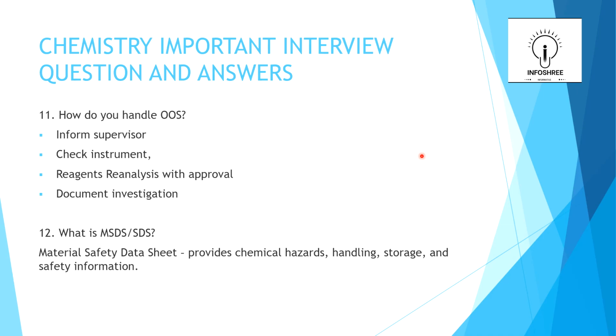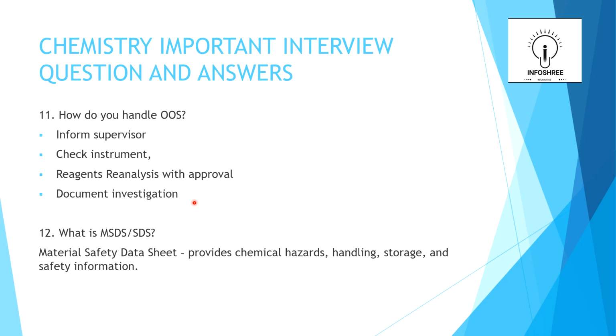For that we have to answer like this. First, inform the supervisor and check whether the instrument is calibrated or not. And third is reagent check, then reanalysis with approval and documented investigation. So we have to check all these things when the result comes out of our expectation.